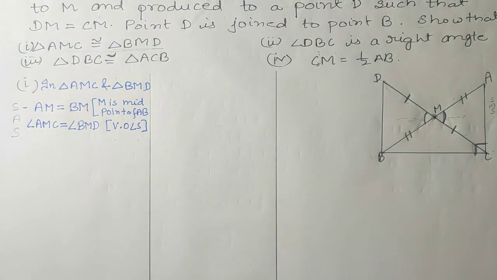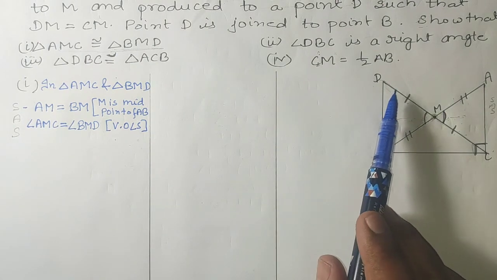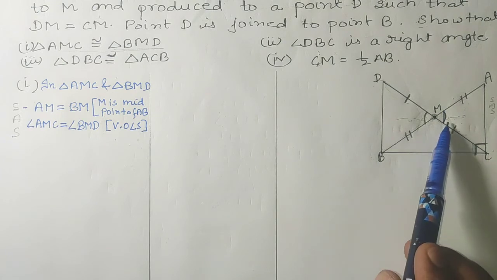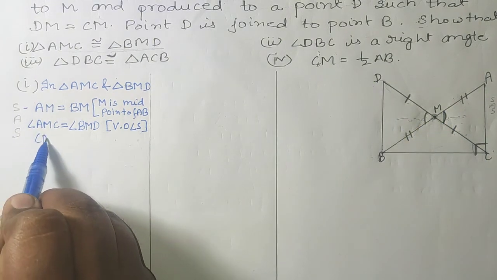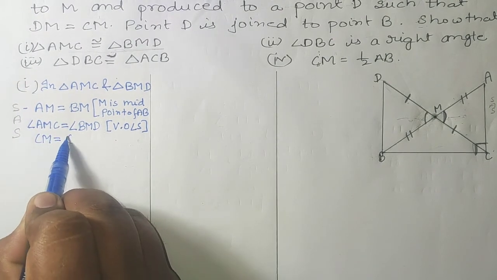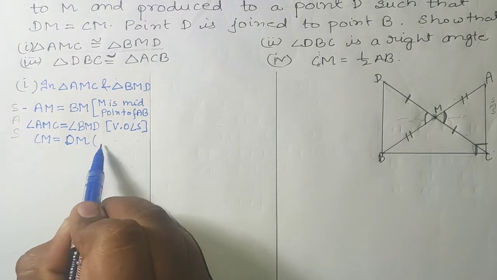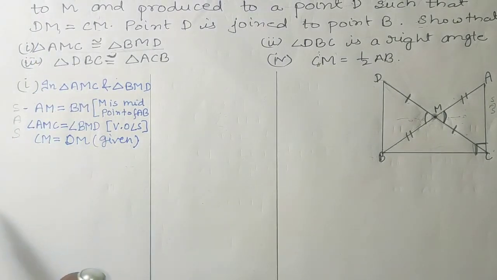And the third one is side CM is equal to DM. It is given in the question that CM is equal to DM.